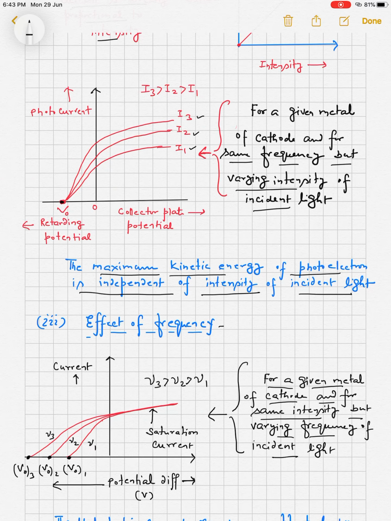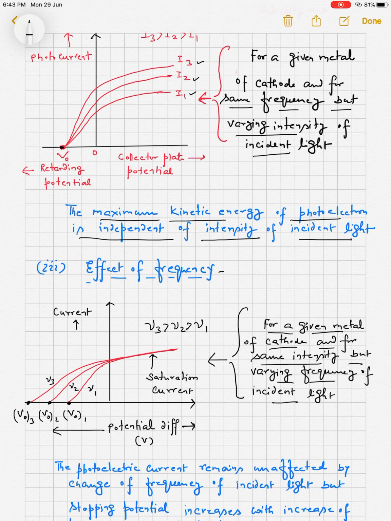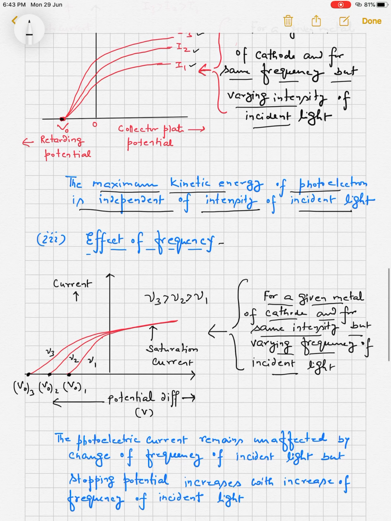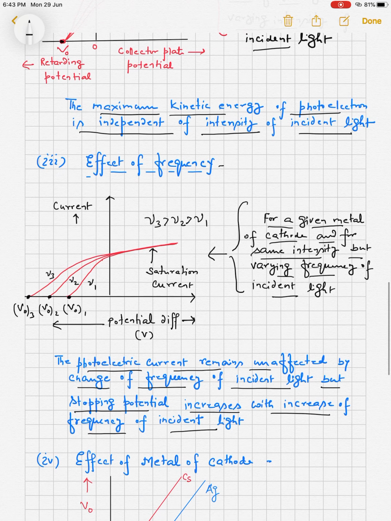It means the kinetic energy depends upon the frequency. So the photoelectric current remains unaffected by the change of frequency, but the stopping potential increases with increase of frequency of incident light.